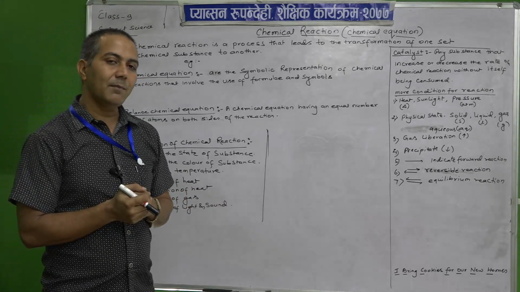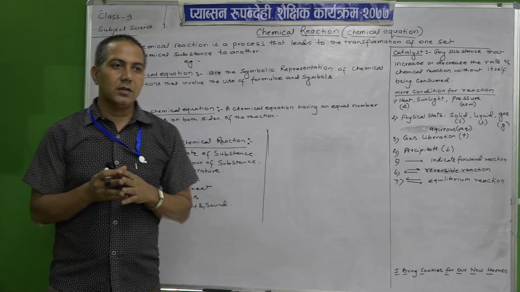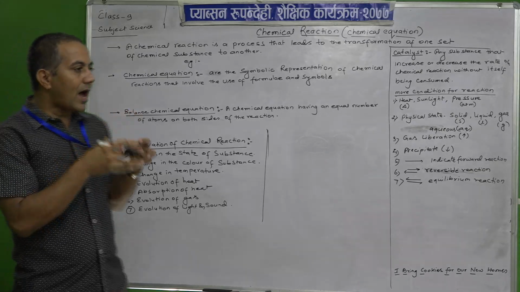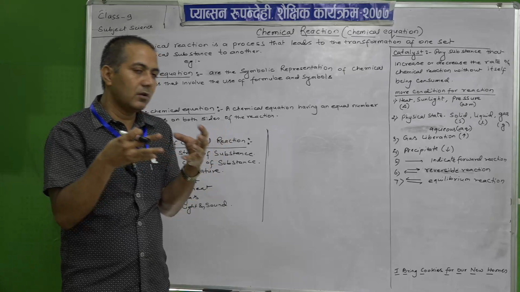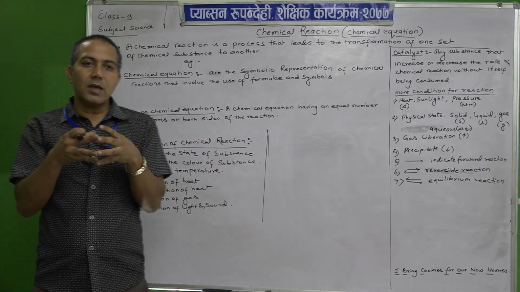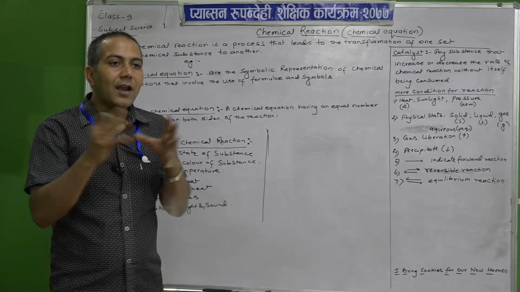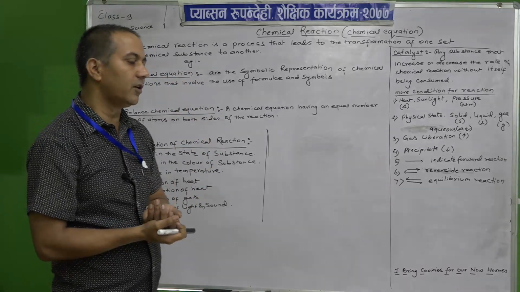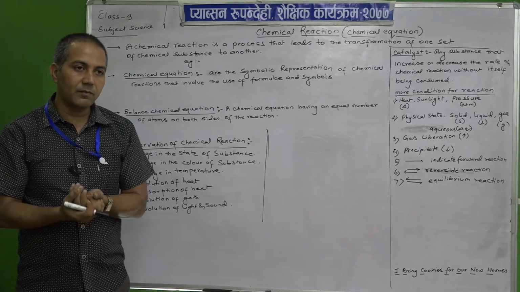That is called a chemical reaction, or we can say it is a process in which one or two chemicals are combined or displaced, or in which chemicals act and transform into another form.